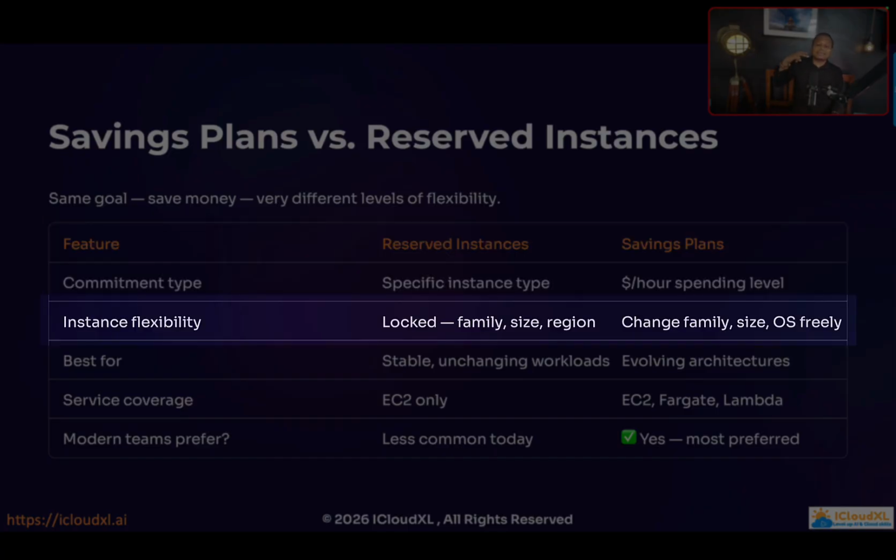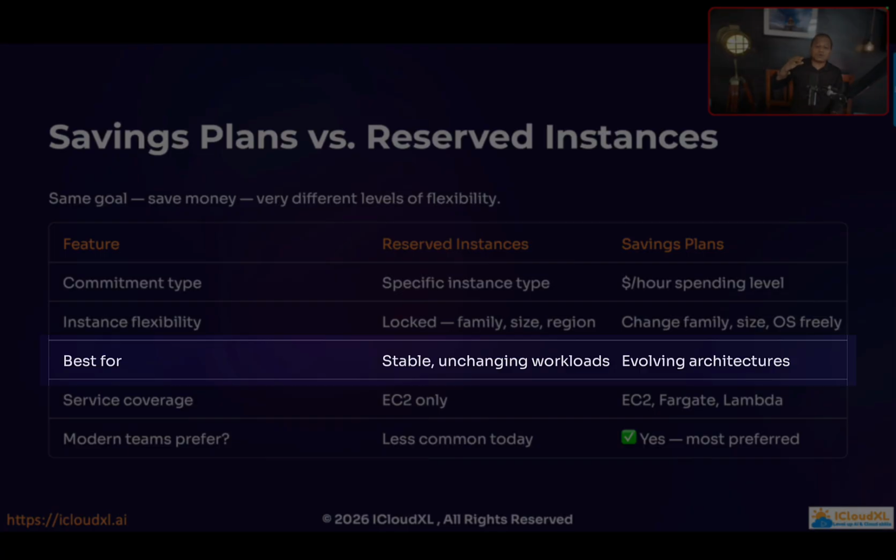Number 2 feature is instance flexibility. For Reserved Instances, you are locked into the family, size and region. But for Savings Plans, you are not locked in. You can change family, size and operating system freely whenever you want to. Reserved Instances are best for stable, unchanging workloads for a 1 year or 3 year minimum. But Savings Plans are best for evolving architecture, because business is changing and that's why architecture and infrastructure change, and Savings Plans are best for that kind of scenario.